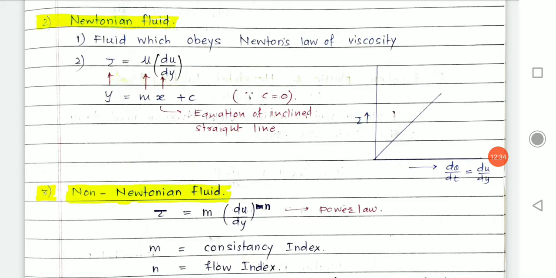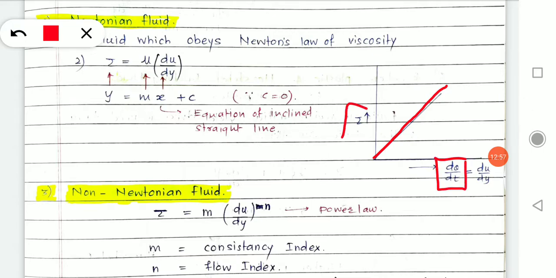Understood? And if we do so, we come to know that a Newtonian fluid will follow an inclined straight line on this graph. You can see here the Newtonian fluid is showing us a linear behavior. What is linear behavior? The shear stress is directly proportional to the rate of shear strain, and the slope will be constant for the Newtonian fluid.